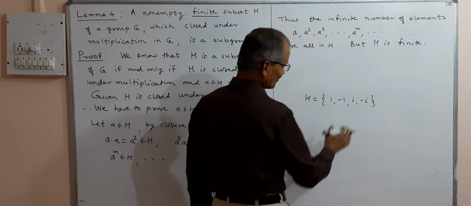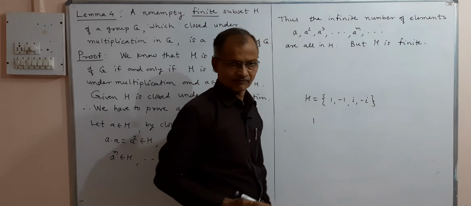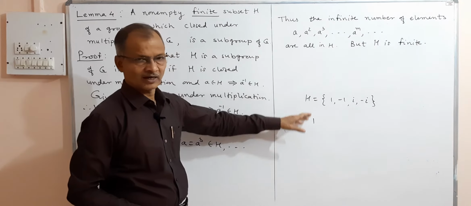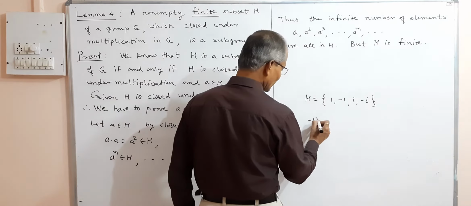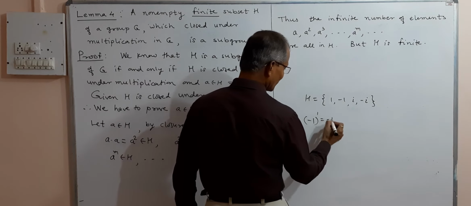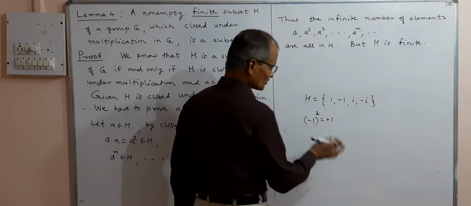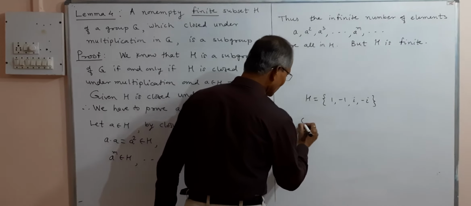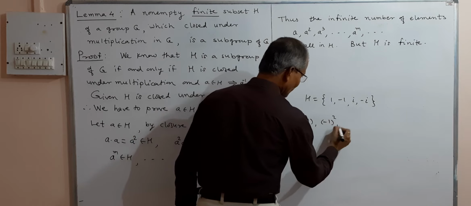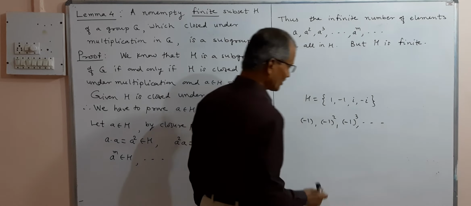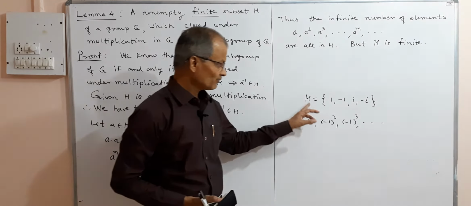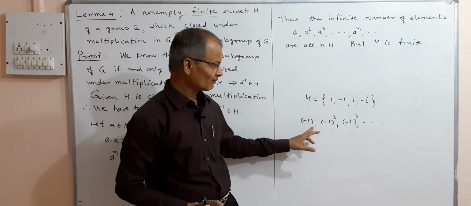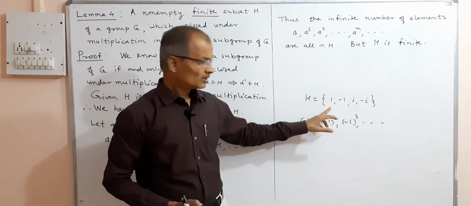Now this is finite, but you may see all the powers of 1: 1 square, 1 cube, etc. all belong to H, and these are repeated. Similarly, minus 1 raised to 1 is minus 1, but minus 1 raised to 2 is again plus 1, so it also belongs to H. The powers of minus 1, minus 1 square, minus 1 cube, etc., are infinite, but all belong to H, because an integer power of minus 1 will be either 1 or minus 1, and that is in H. So all belong to H.